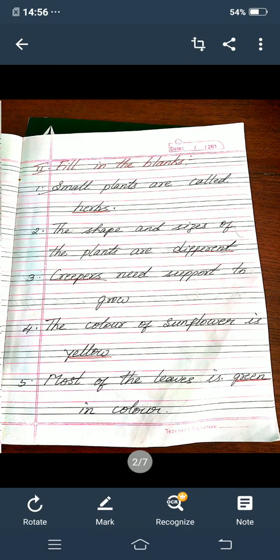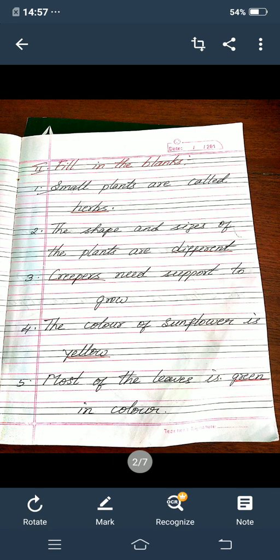Now second main, fill in the blanks. First one, small plants are called dash. So in the dash you must write herbs. Second one, the shape and sizes of the plants are dash. So in the dash you must write different. Third one, dash needs support to grow. So in the dash you must write creepers.